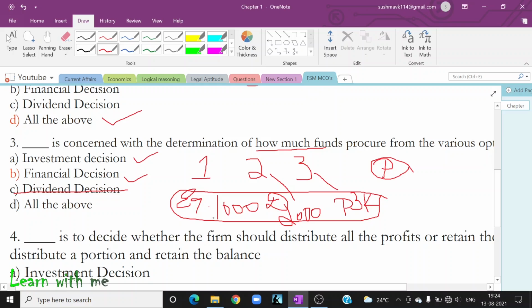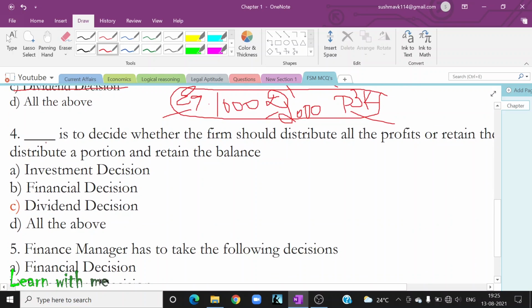Then it is a question of from where shall I get my money? It is either from equity or debenture or preferences. If that is the question, then the answer will be financial decision. Now, where shall I put the money? If that is the question, what will be the answer? Of course, then it is investment decision.